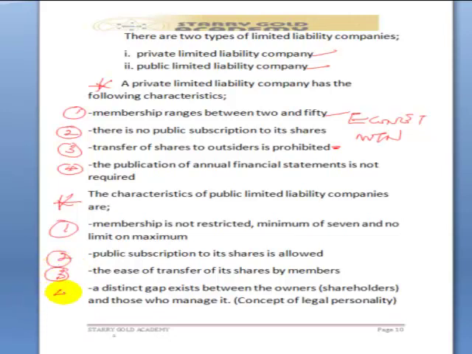The 4th one says a distinct gap exists between the owners, that is shareholders, and those who manage it. Concept of legal personality. This number 4 talks about the fact that there is a legal personality on the company itself that is distinct, separate from those of its shareholders.